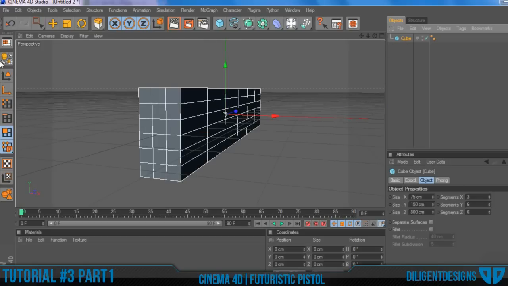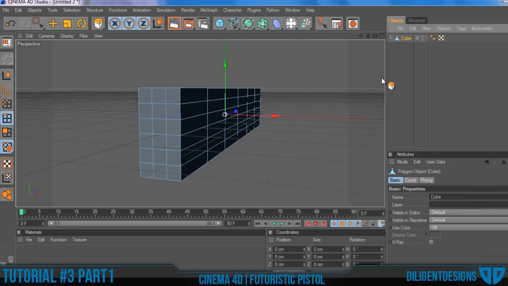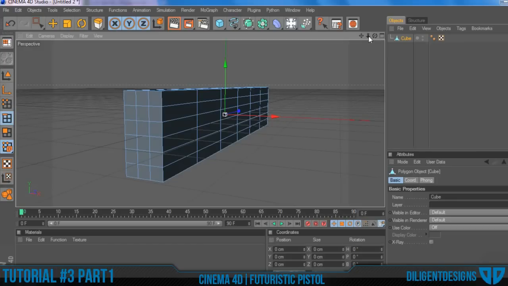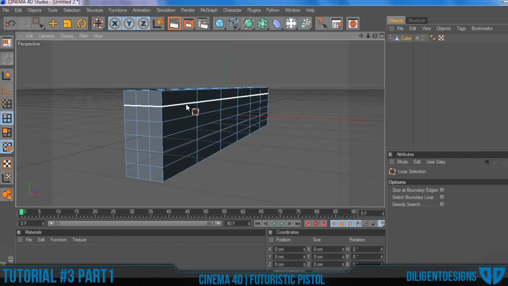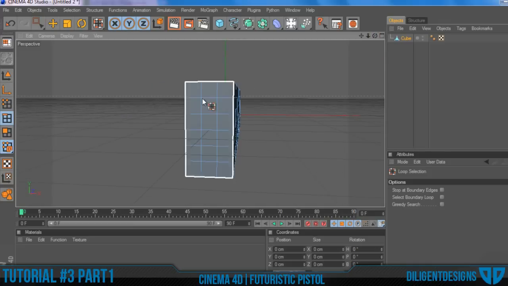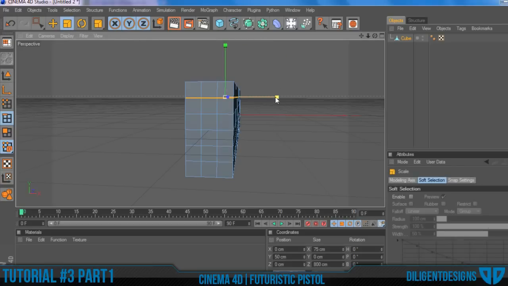And after you've done that, make sure your object is in edit mode and click on the edge selection. So after you've done all that, press UL to go into loop selection, and what this does is it loop selects the edges. It's kind of self-explanatory. And after you've done that, click on the first loop, click on your scale tool, and then kind of just scale that outward a little more.